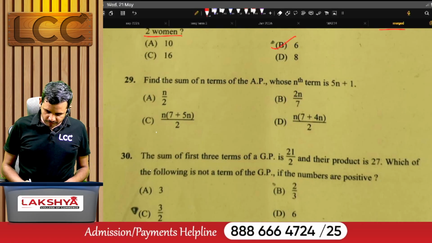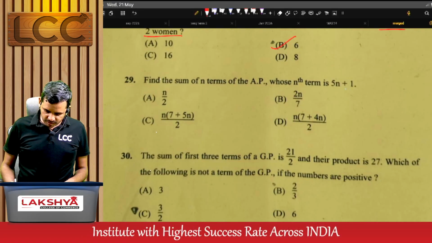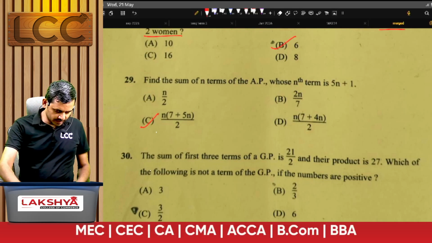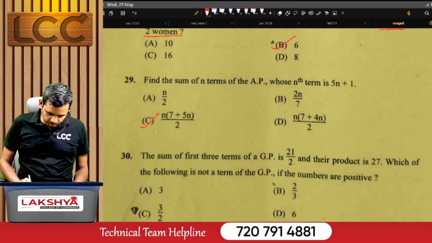Find the sum of n terms of an AP whose nth term is 5n plus 1. Therefore, right answer is C, 29. See problem number 30.